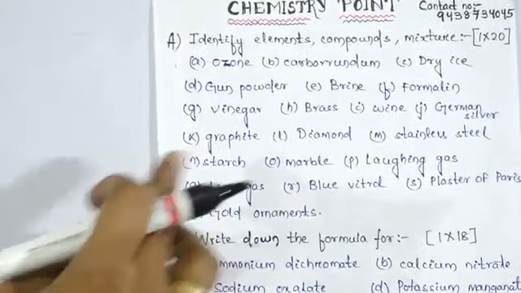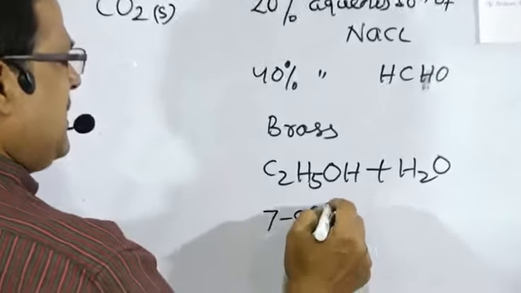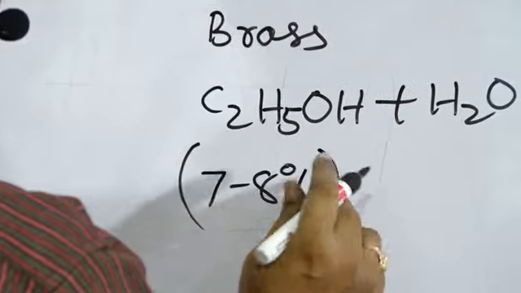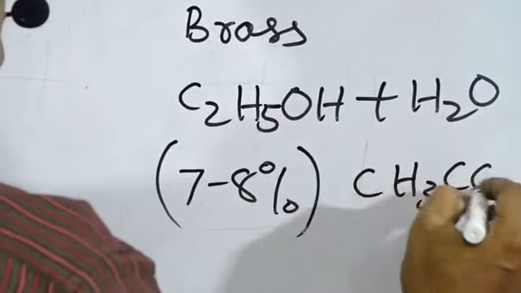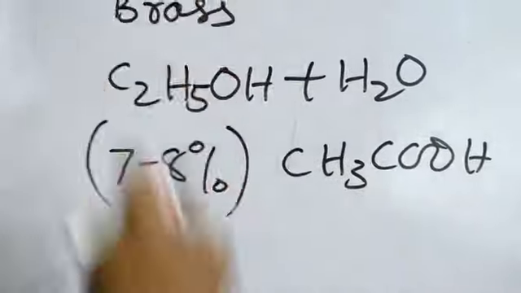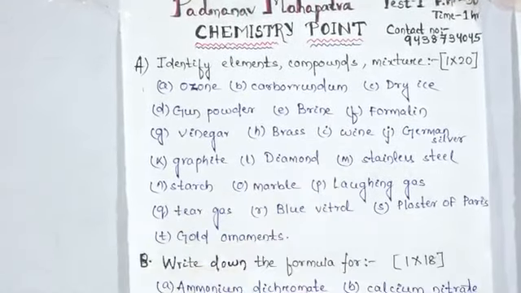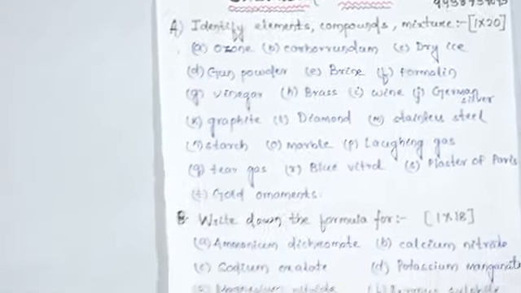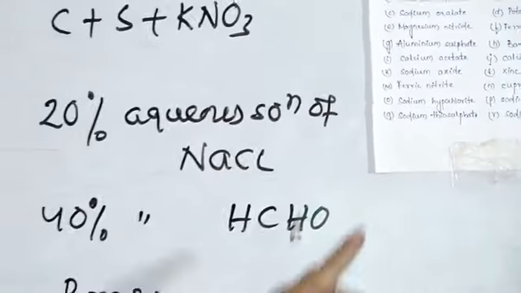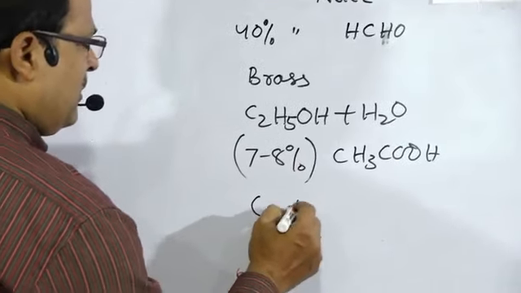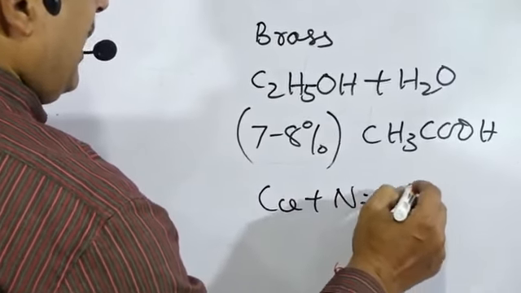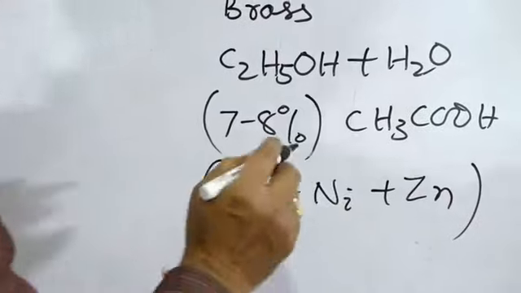Vinegar, question number G, vinegar is a 7 to 8% aqueous solution of acetic acid, CH3COOH, that is a mixture. Next one, brass we have explained, wine also we have explained, C2H5OH and water, that is a mixture. German silver contains copper, nickel and zinc.